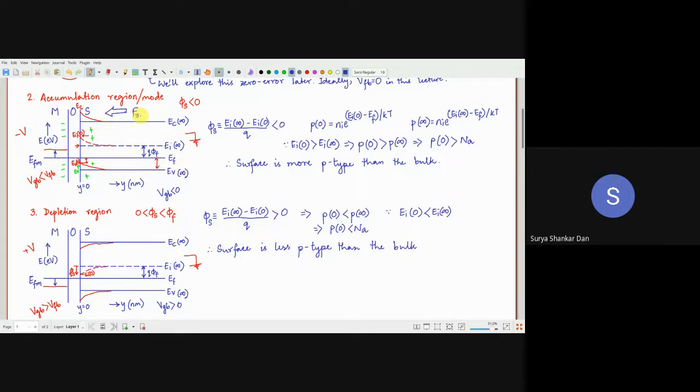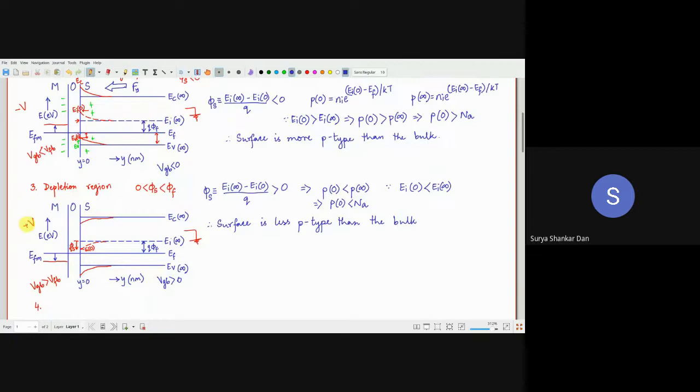Whereas in this case, this is plus V, this is 0. So the electric field will be in this direction. This is Fy, that is the vertical field. So if the vertical field is like this, then what is going to be the situation? In this case, previously, the mobile carriers were more towards the surface. Here, on the other hand, we have seen that P0 is less than Na.